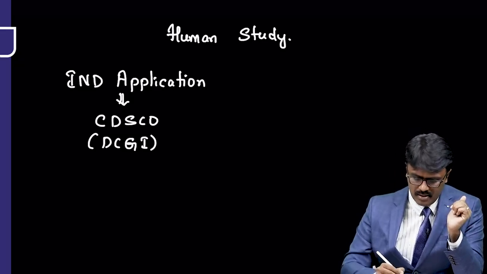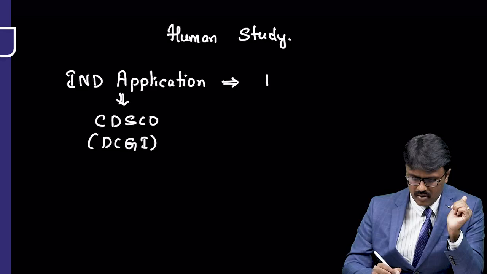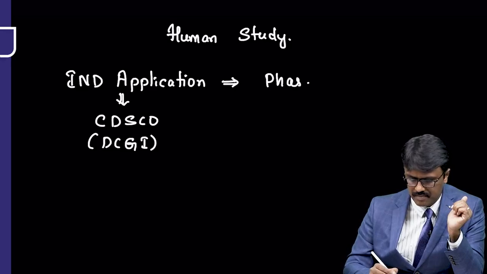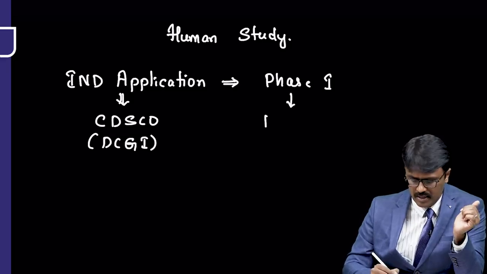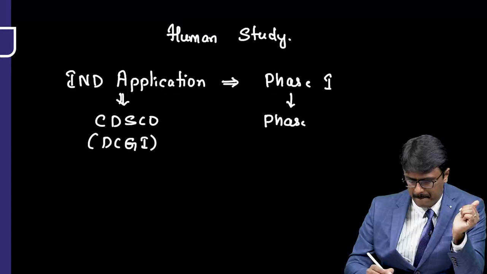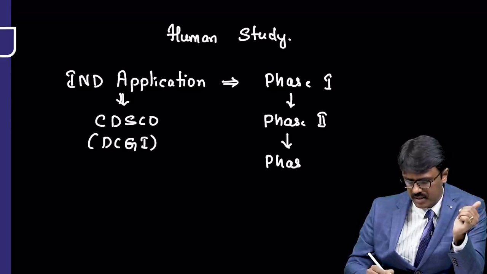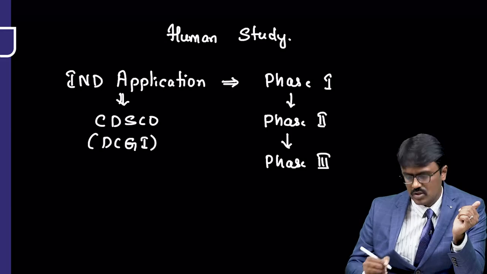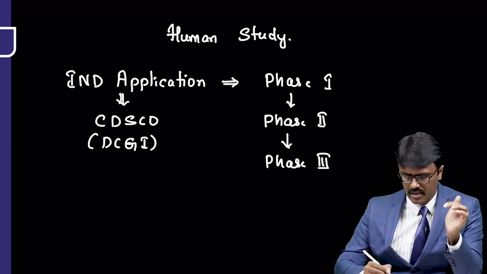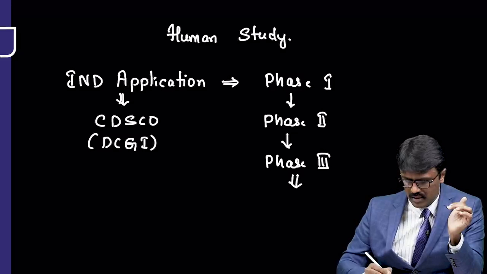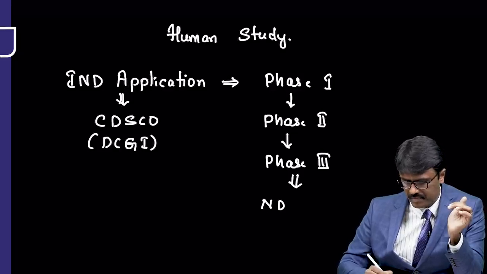After that, you can start the trial called phase 1 trial. Then we go to the phase 2 trial. Then after phase 2, we'll move on to another trial called phase 3 trial. Once we are done with phase 3, you have to apply for one more license, called NDA.